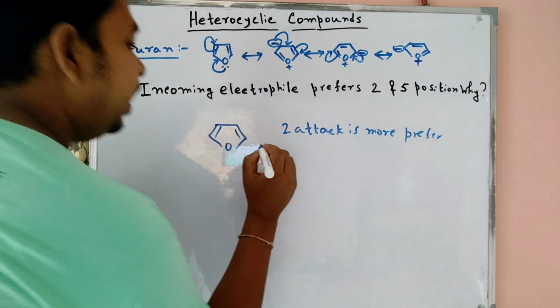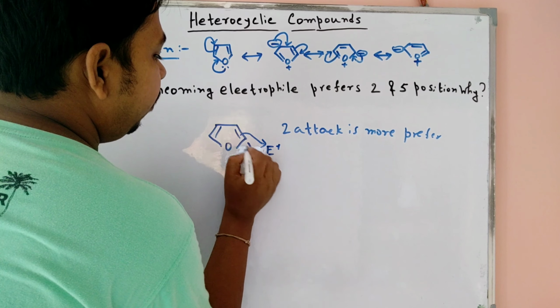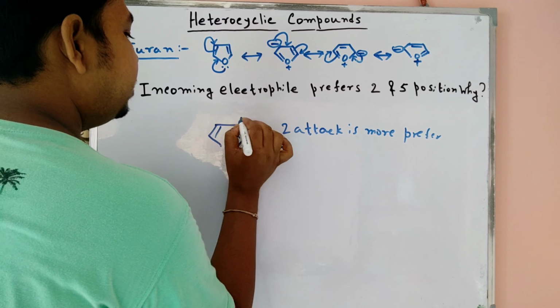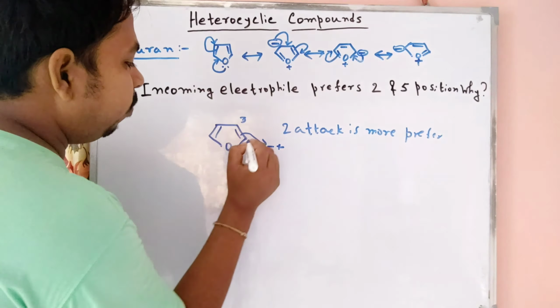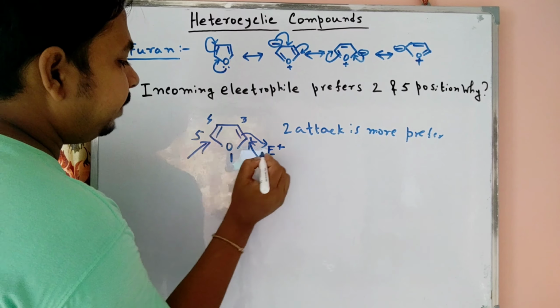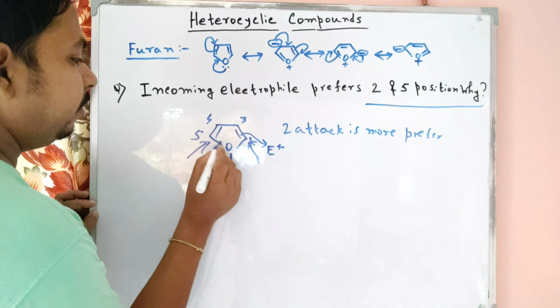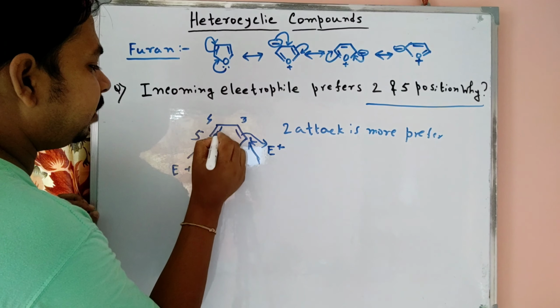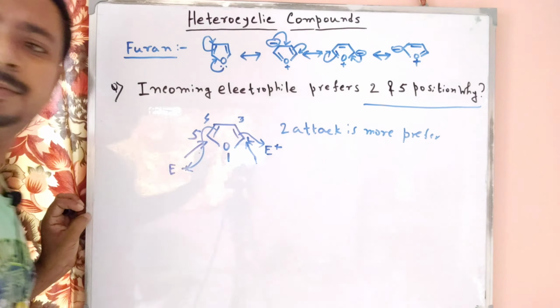So now we conclude here the electrophilic attack: this 2 position is more preferred than this 3 position. We can easily say that this 2 position, numbering 1, 2, 3, 4, 5, is equivalent to 5. So the 5 position attack is also possible. The electrophilic attack on that side is the same position; 2 and 5 are equivalent.